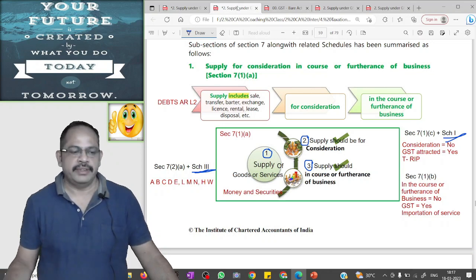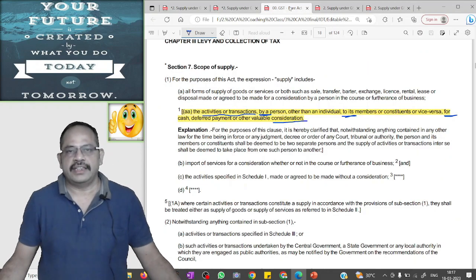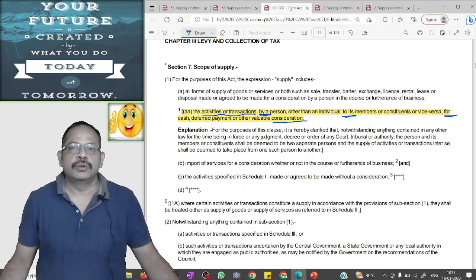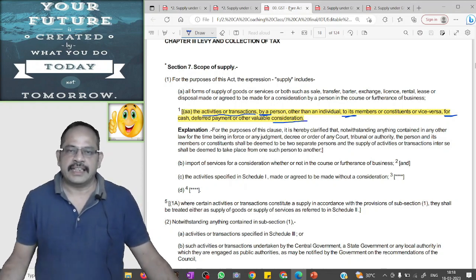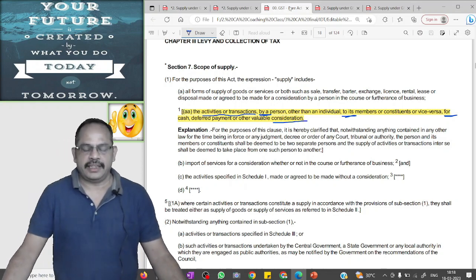And now one more item is added. The activities or transactions by a person other than an individual to its members or constituents or vice versa, for cash, deferred payment or other valuable consideration, is also a supply, is a taxable event and GST will be attracted.